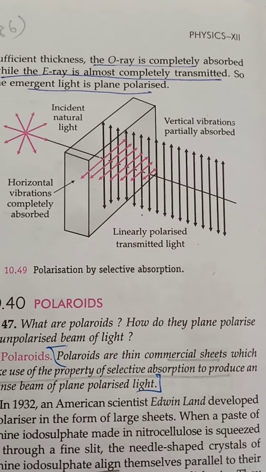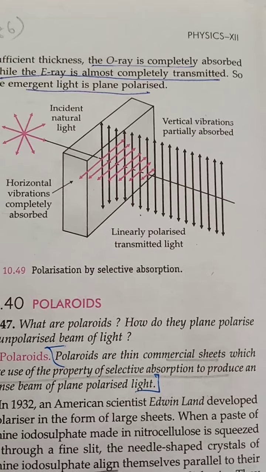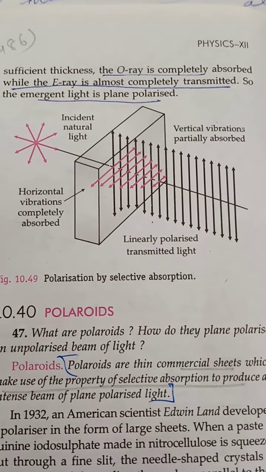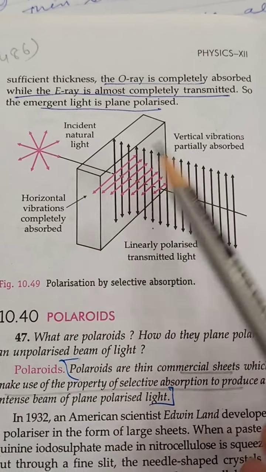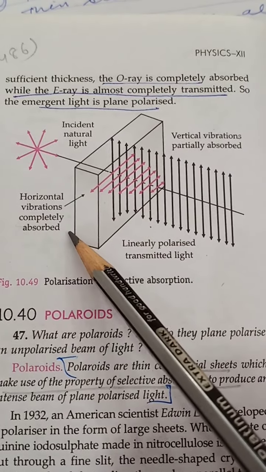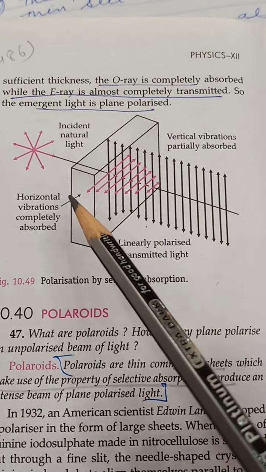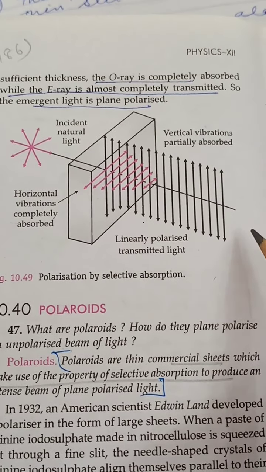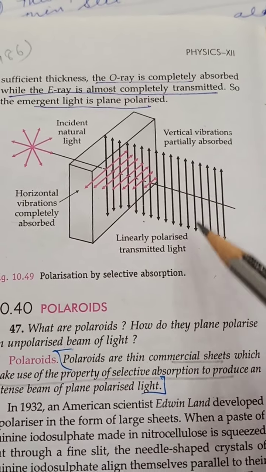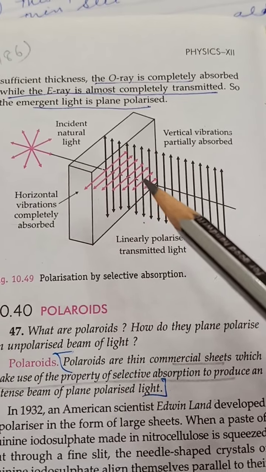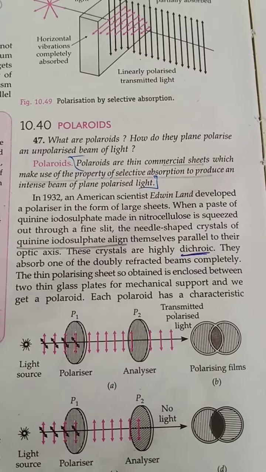Tourmaline crystal is a naturally occurring crystal which shows this phenomena of selective absorption. This tourmaline crystal completely absorbs the O ray, which is perpendicular to the plane of paper, and transmits only the E ray, which is parallel to the plane of the paper. So this phenomena is called selective absorption.